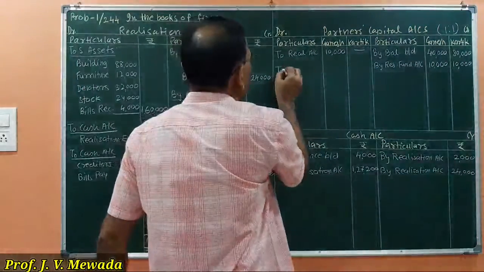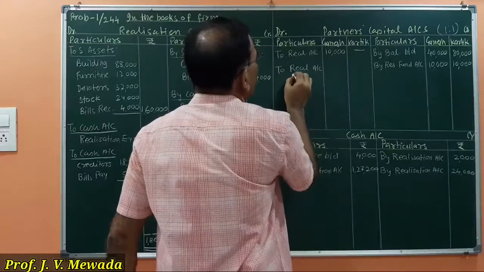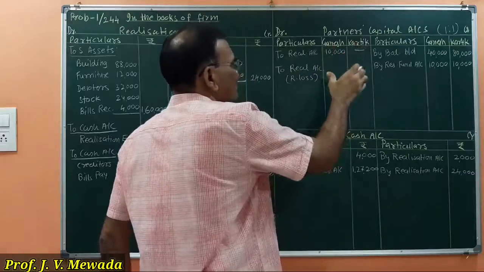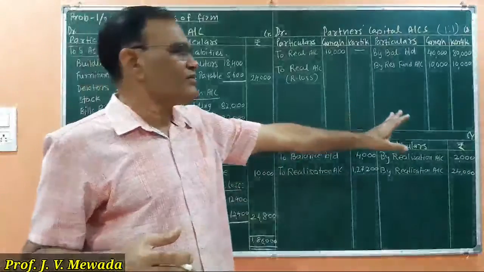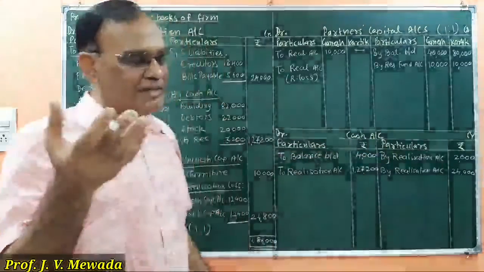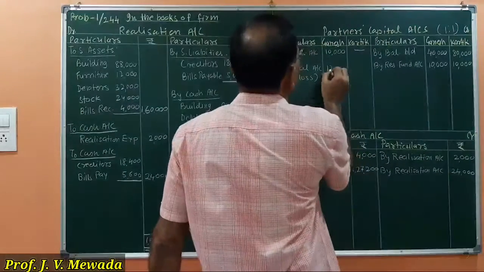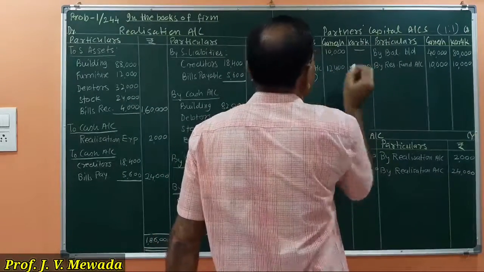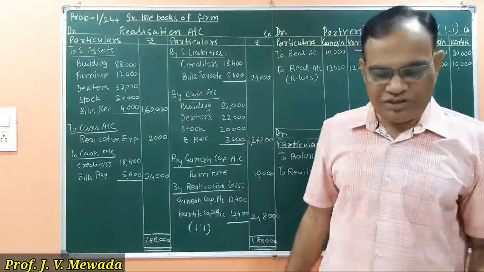When we debit it, the partner's balance will come down. Whenever we are passing an entry on the debit side, the balance of the partner reduces, and whenever we are passing an entry on the credit side, the balance of the partner increases. So here 12,400 each we have to pass the entry on the debit side. So as per our steps, realization account is over.